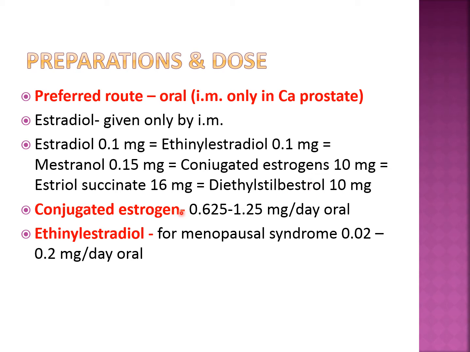Conjugated estrogen is mainly useful in the treatment of HRT, hormone replacement therapy, and there is a sodium sulfate and some equine sulfate which is added with or conjugated with estrogen. They are mostly given in the dose of 0.625 to 1.25 milligram per day by oral route, especially in HRT. While ethinyl estradiol, which is given for menopausal syndrome as well as oral contraceptive, is given as 0.02 to 0.2 milligram per day orally. If we convert to microgram, it is 20 to 200 microgram per day orally.